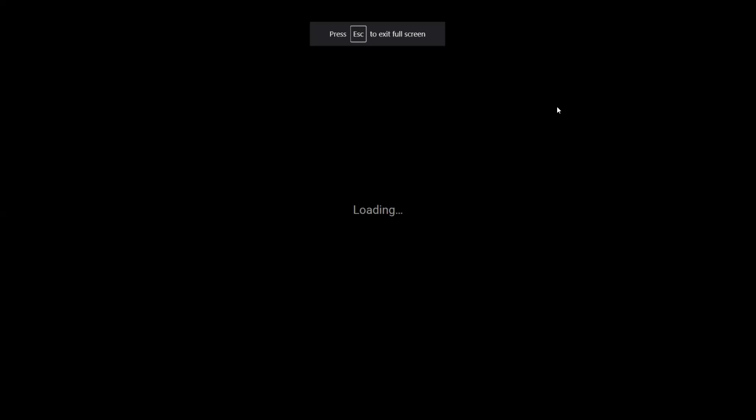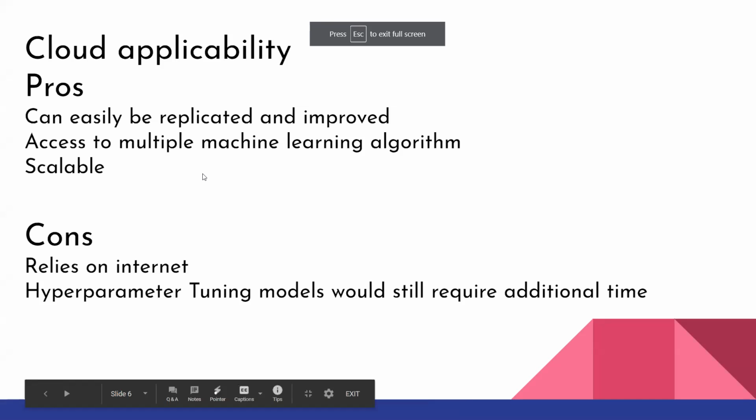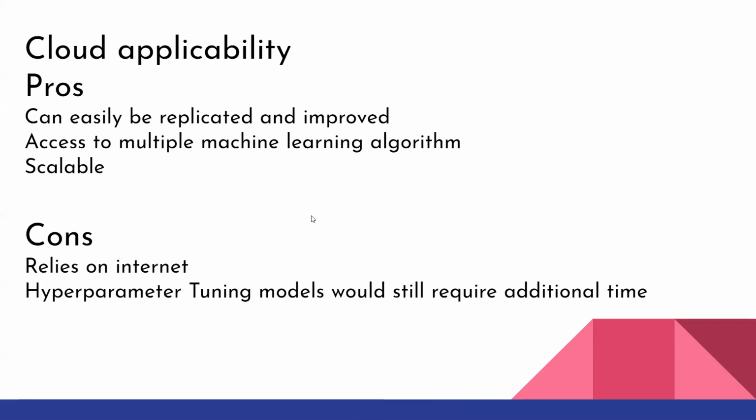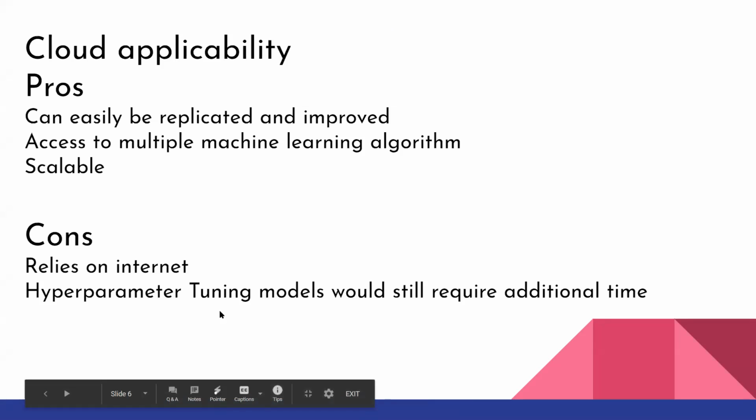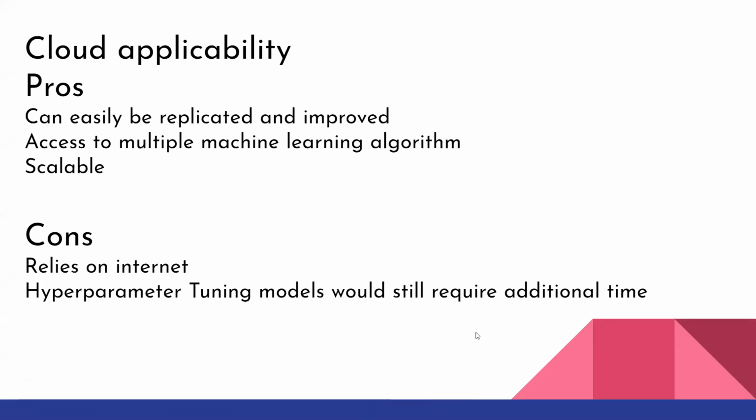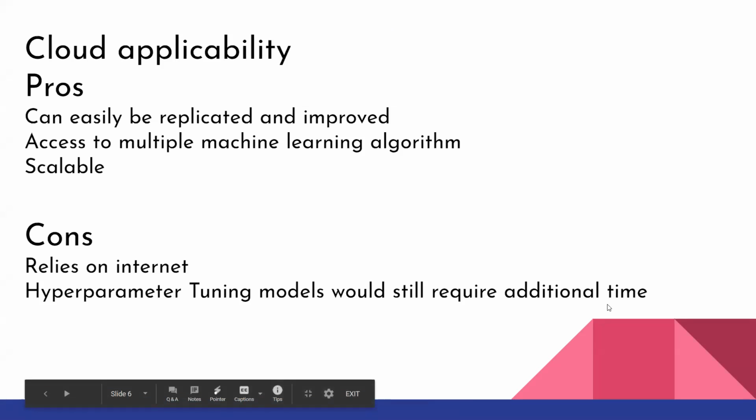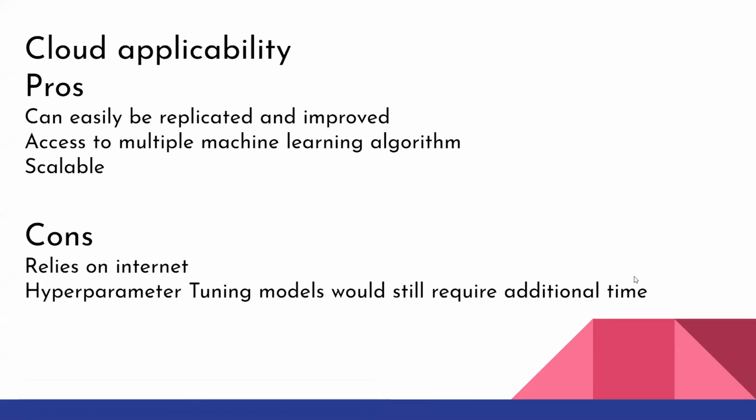Okay. So essentially, the pro is that it's easily replicated and improved. I could just add more data to Hadoop, and then I could improve the models. The con is that it really relies on the internet, and I wanted to hypertune the models, but it took too much computational time, and I decided not to go with it because it would take up all my credits, since it took a while to hypertune one of the gradient boost models.